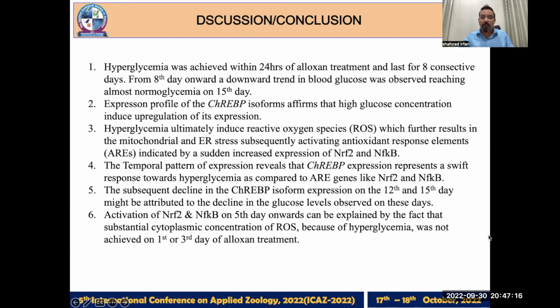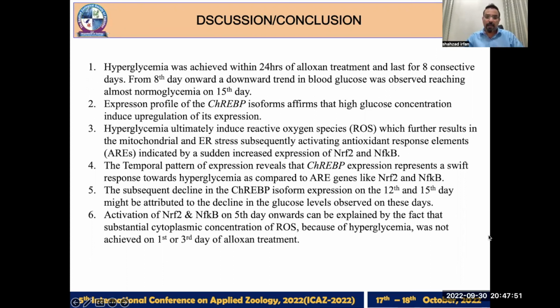And these reactive oxygen species need a little bit of time to eventually induce the mitochondrial or endoplasmic reticulum stress. So this time period during the third day and the fifth day, where we don't see an increase in the NRF2 and NFKB expression, might be due to the fact that during this time, the mitochondrial or the endoplasmic reticulum stress was not induced.